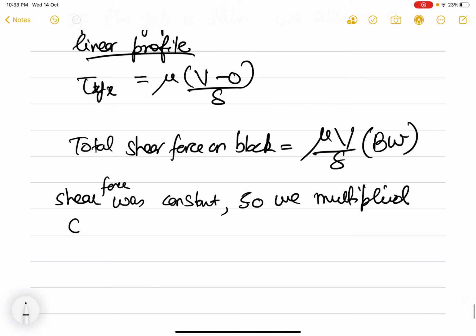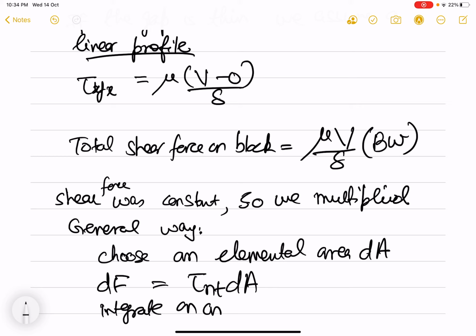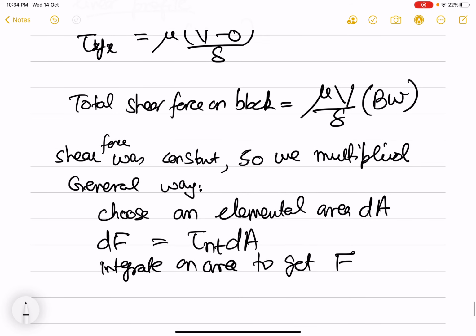The general way would be you choose an elemental area dA, and on this, so you write dF on this as tau nt times dA, and then you integrate on the area A to get the shear force. So this is what you would do if the shear force is changing along the area. Then you take an elemental area and you integrate.